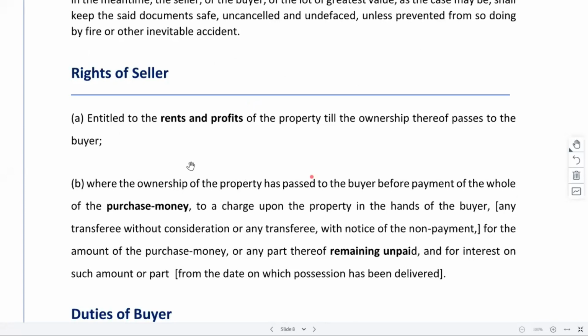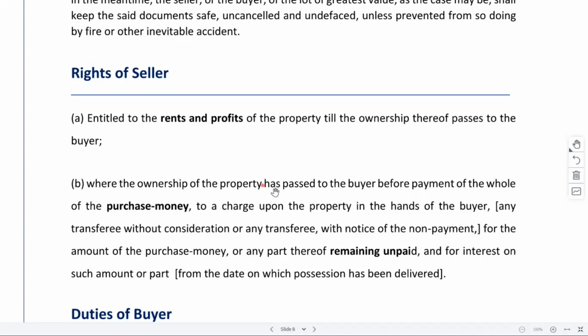Then we have certain rights that the seller will have. So what are his rights? He is entitled to rents or other profits of the property till the ownership is passed to the buyer. So till the moment the registration process is done, during that stage also, whatever profit, rent and other benefits are arising, the seller is entitled to all of that as well. So he will be entitled to the benefits, plus he will be liable for the obligations as well.